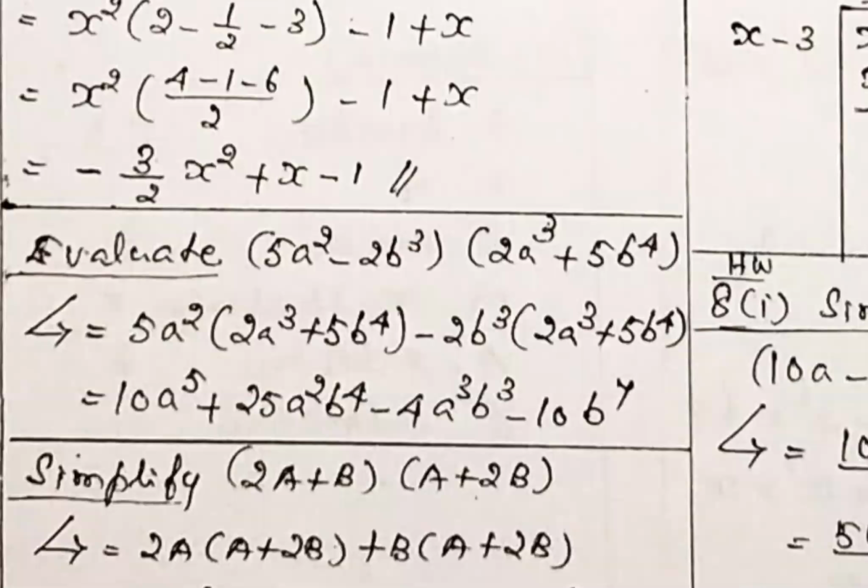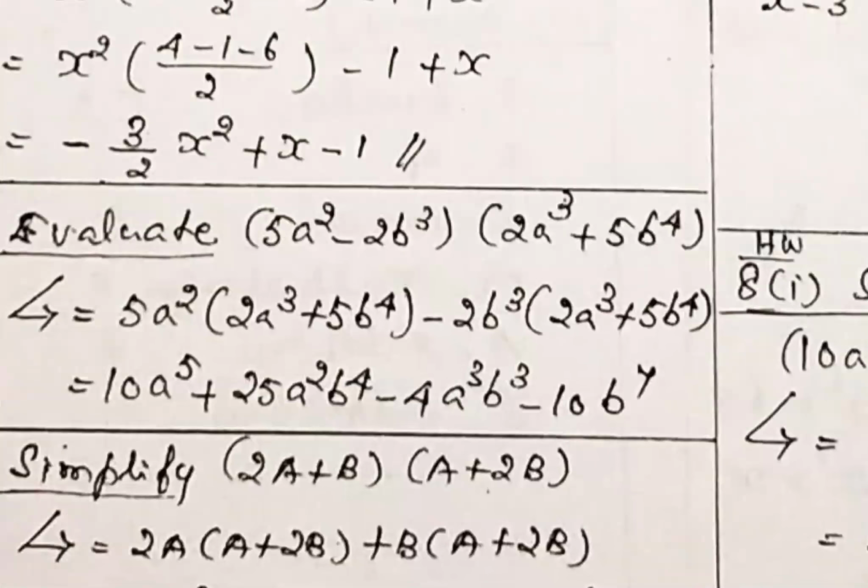We know 5 into 5 plus, 5 into 2 is 10. A square into a cube, a power 5, because base value is same. So carefully listen, 5a square into, remove the bracket, 5 into 2, plus into plus is plus, 10. a square into a cube, a power 5. Then plus into plus is plus, 5 into 5, 25, a square multiplied by b square, different base value.